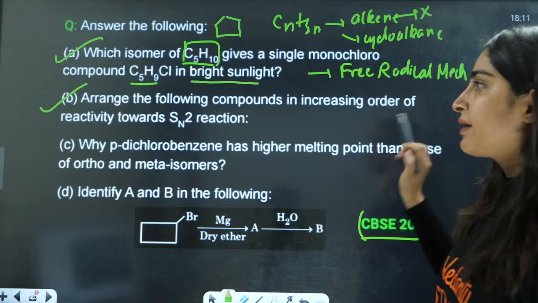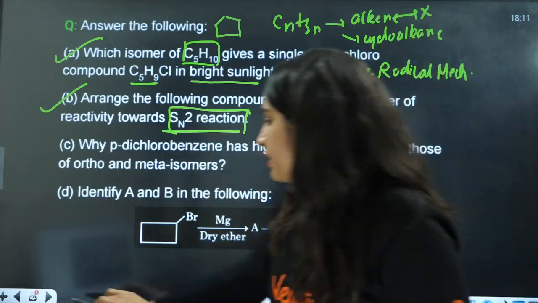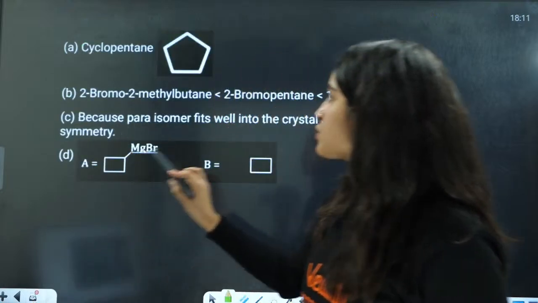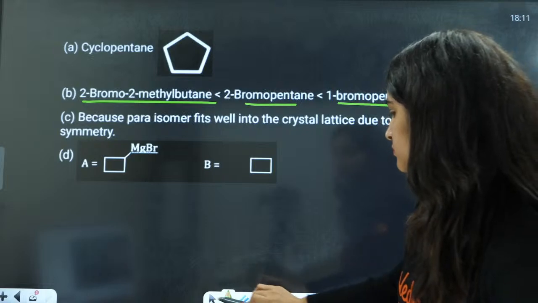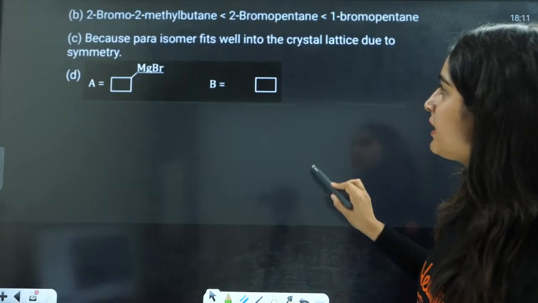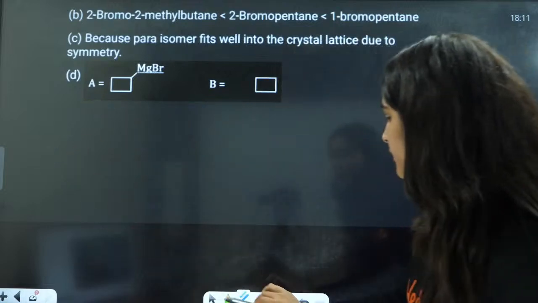Arrange the following compounds in increasing order of reactivity towards SN2. Here we do not have the compounds. Okay, these are the compounds. Let us see the reactivity.